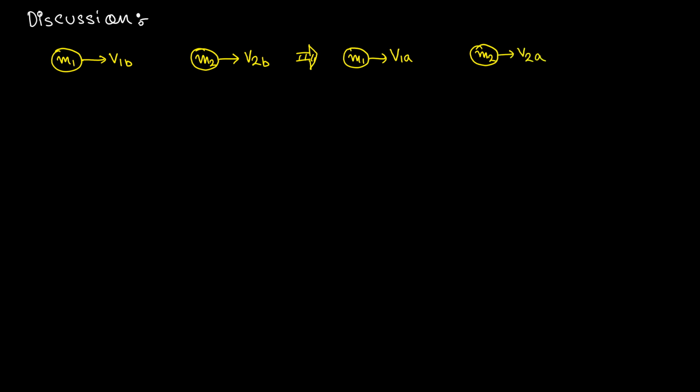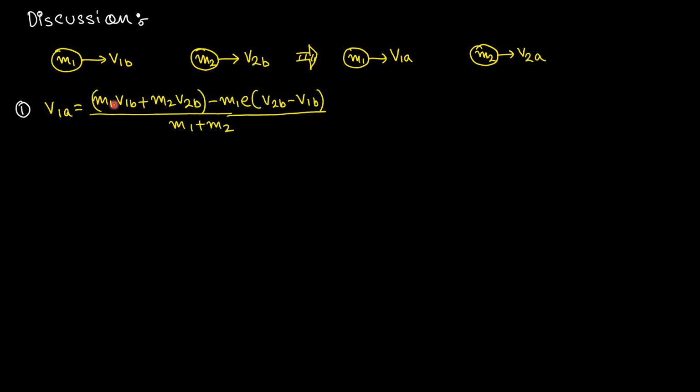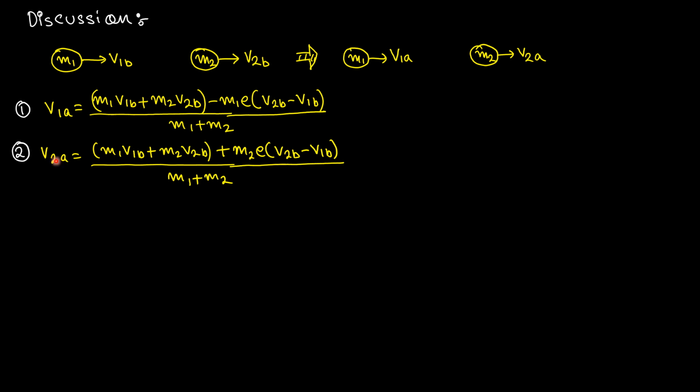They can be simply given by the formula: v1a is equal to m1 v1b plus m2 v2b minus m2 e into (v2b minus v1b), divided by m1 plus m2, and v2a is equal to m1 v1b plus m2 v2b plus m1 e into (v2b minus v1b), divided by m1 plus m2. The only difference is, for v1a use minus m2 into e, for v2a use plus. The remaining formula remains the same.